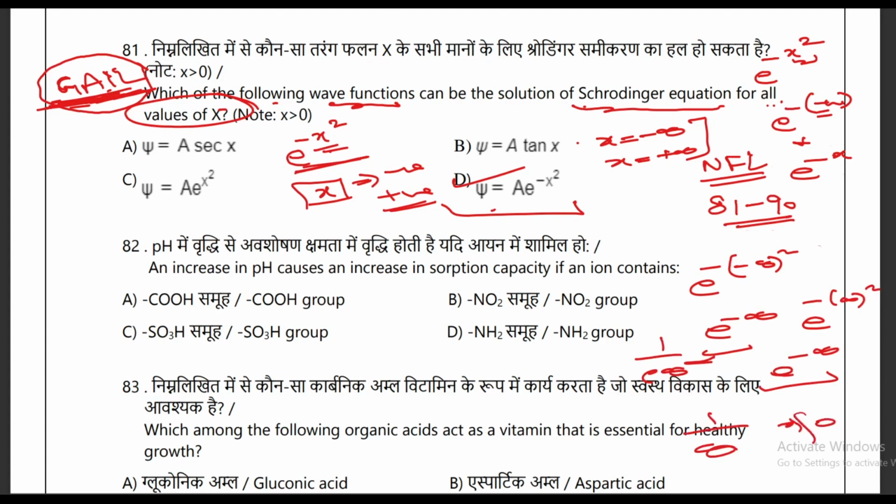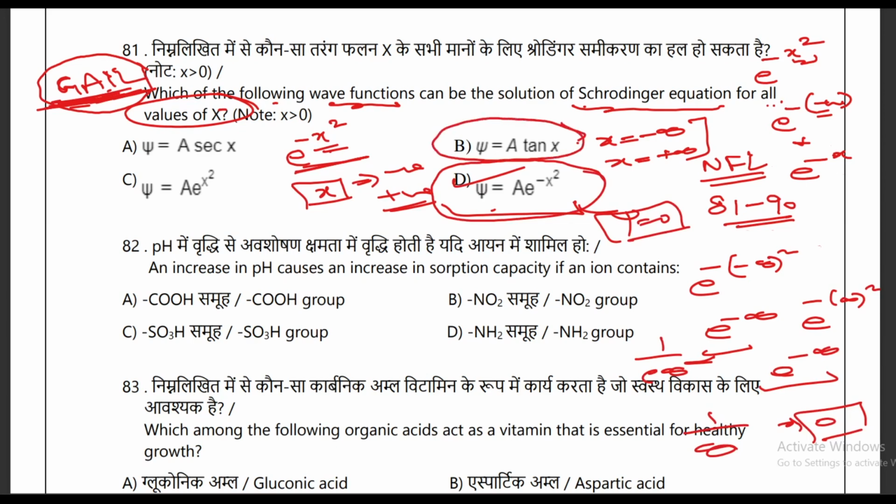that will be 0. So in this case you will get a solution, that is psi is equal to 0 or any other value, for all x values. But in the B case, there will be at least one x value at which you will get an infinite value.